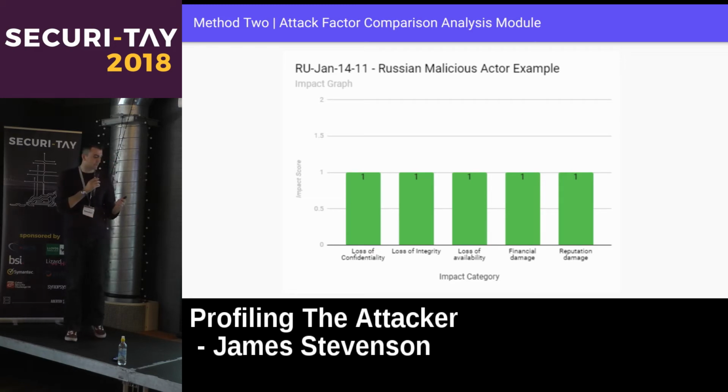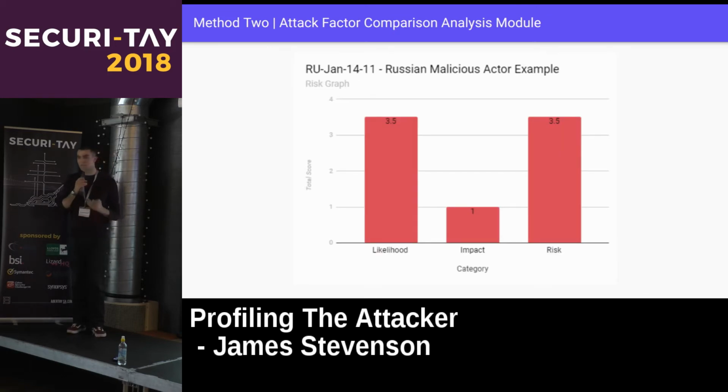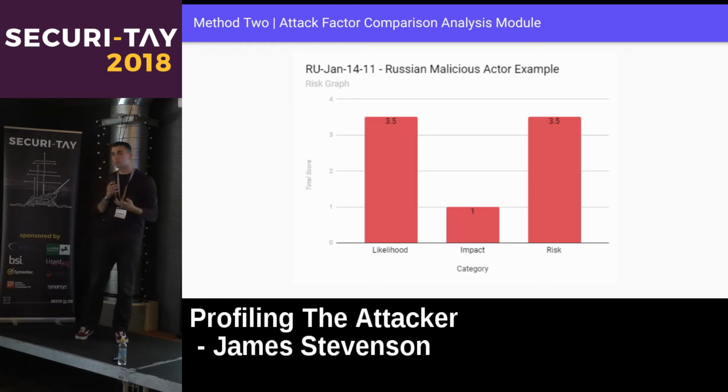We then take an average of both of these scores. So we take an average likelihood and an average impact, times them together to get an overall risk score. That risk score can be a number anywhere between 0 and 100. Generally, the higher the score, the higher the risk. So again, if we had two attacks, two malicious actors, one with a risk of 70 and one with a risk of 30, we'd prioritize the risk of 70, right? Because that one is intrinsically a higher risk.